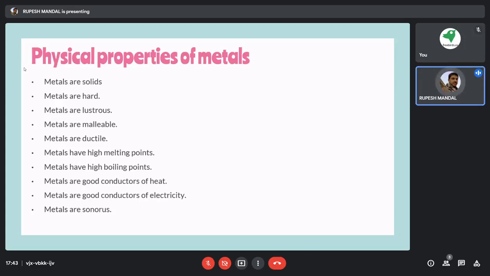These are a few properties, and the last property is that metals are sonorous, which means they produce sound. If you hit two metals, they produce some sound. Suppose there is an iron bell and you are holding an iron hammer. If you beat the bell with the hammer, it will definitely produce sound.